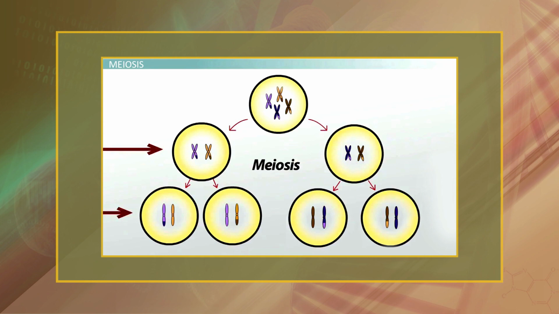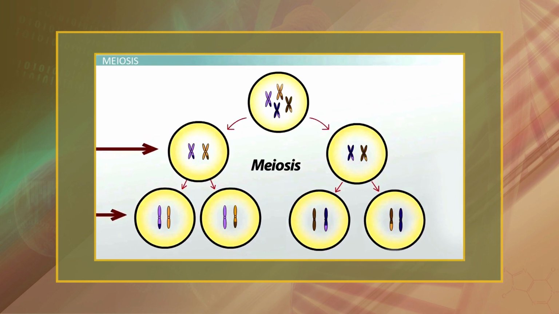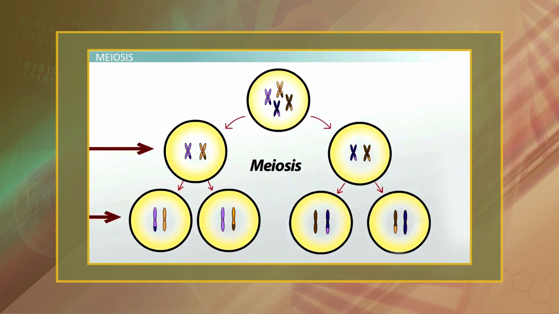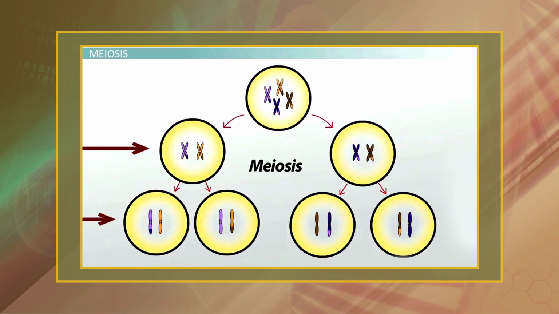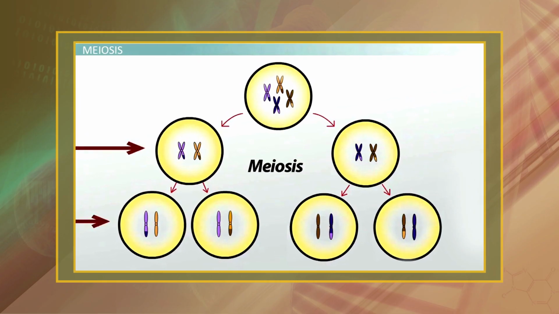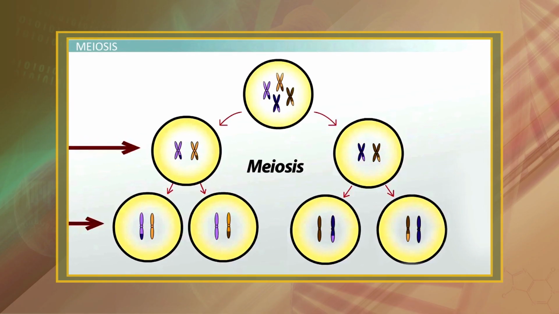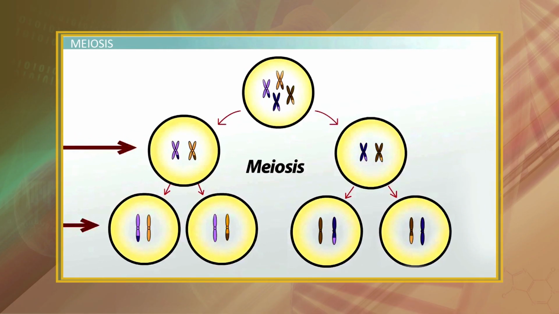Meiosis is the name used to describe the cell division that the egg and the sperm undergo when they are developing. Normally, meiosis causes a halving of chromosome material so that each parent gives 23 chromosomes to a pregnancy.